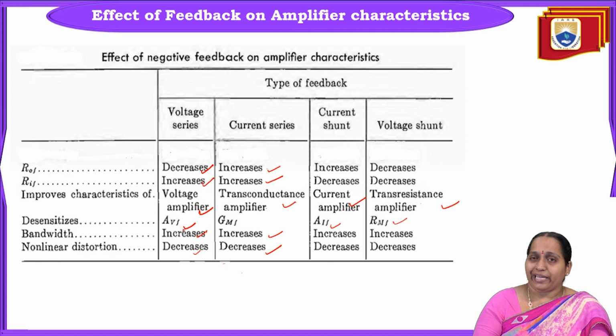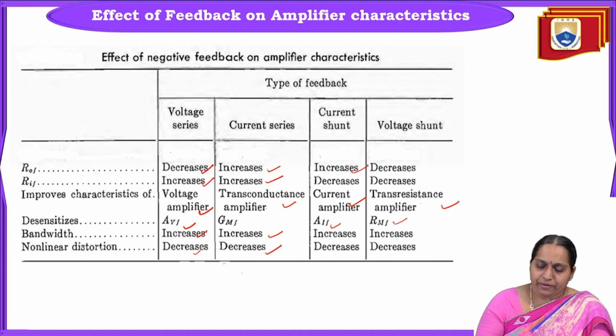If it is a voltage amplifier, AVF; current amplifier, AIF; transconductance amplifier, GMF, because conductance is usually indicated using G. And for the transresistance amplifier with feedback, the gain is given by RMF. Coming to current shunt, output impedance is increasing, whereas RIF, that is input resistance, is reduced. Bandwidth increases and nonlinear distortion will decrease. And coming to voltage shunt, R0F decreases, RIF also decreases, bandwidth increases and nonlinear distortion decreases.